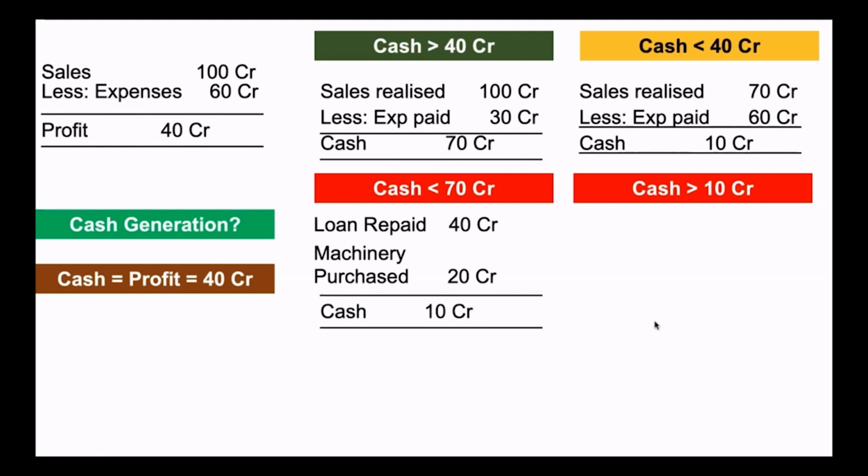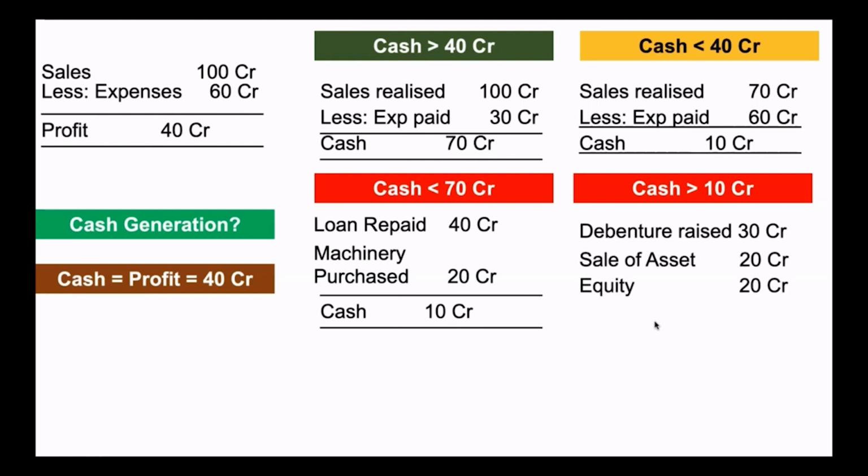And in the second scenario, let's say a debenture has been raised, money has come in for 30 crore. Some asset has been sold, 20 crore had come in. Equity, money had come in from owners, 20 crore. So we have 70 crore coming in. So now the total position is 80 crore. So what we have to understand is, in business, cash is not generated merely by profit.